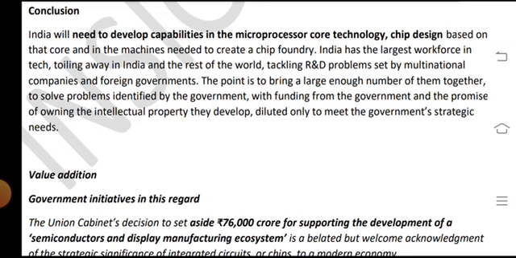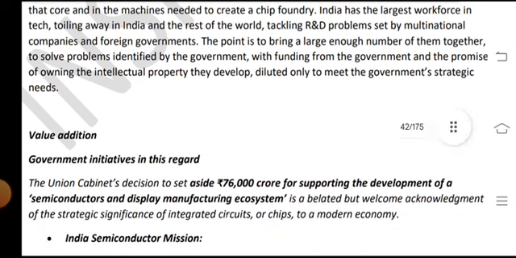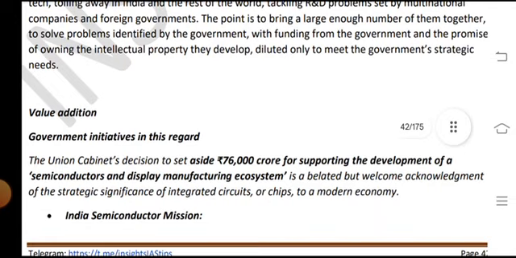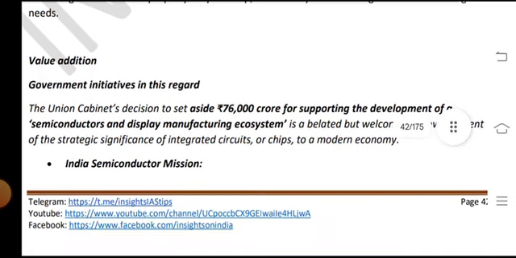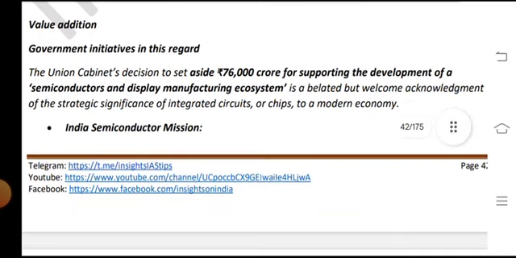The point is to bring a large enough number of them together to solve problems identified by the government, with funding from the government and the promise of owning the intellectual property they develop, used only to meet the government's strategic needs and value additions.